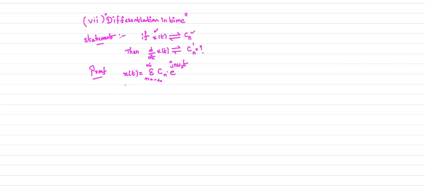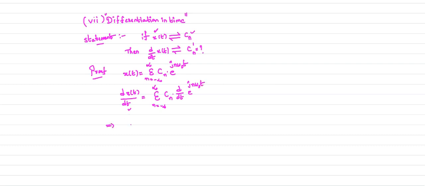Now if you differentiate the signal x of t on both sides with respect to t, what will we get? d by dt of x of t is equal to sigma n equal to minus infinity to plus infinity. We are differentiating with respect to t, so Cn is constant, n is constant. So d by dt of e power jn omega naught t.